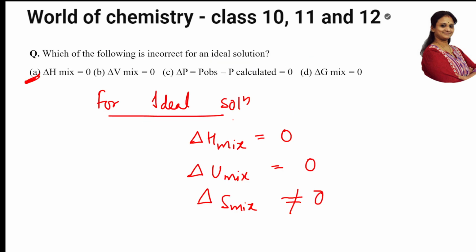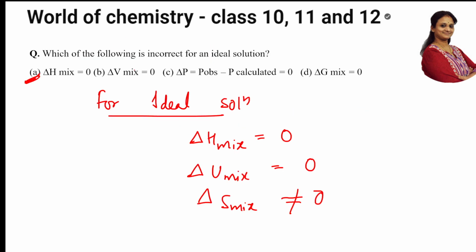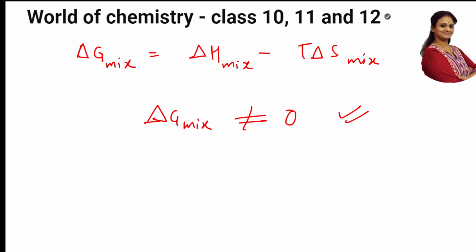Now go back to the option. So which is the incorrect option, students? According to this, delta G mixing is not equal to 0. This is a correct statement. But what did they give me here? Which of the following is incorrect for ideal solution? Here they have given delta G mixing is equal to 0. So this is the incorrect option. The actual concept is delta G mixing is not equal to 0. Easy? Easy. Let's see the next question.